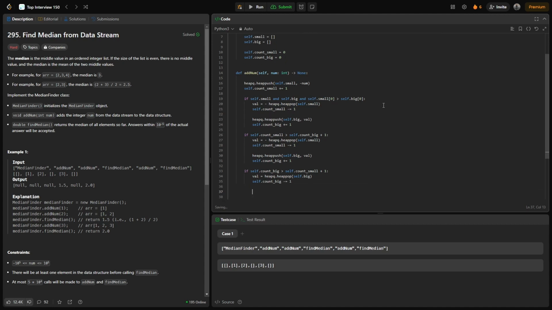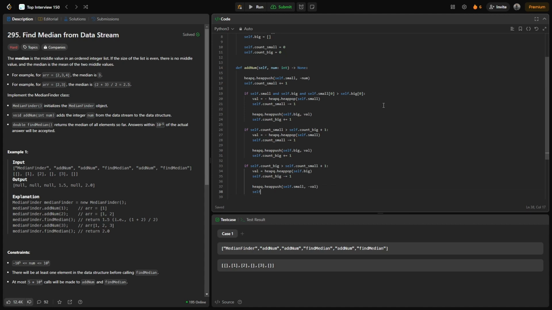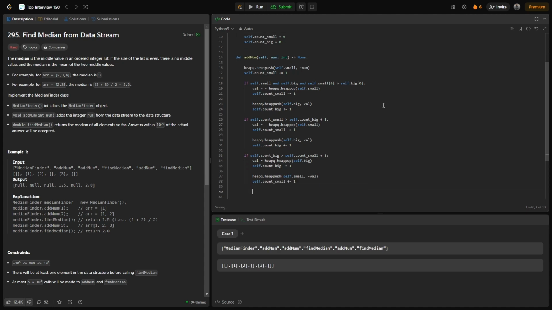We have to add that, so heapq.heappush self.small, and whenever you're adding it, because it's going to be a max heap, we have to always add by converting the number to negative. So it would be minus val, and we're going to increment self.count_small by 1.